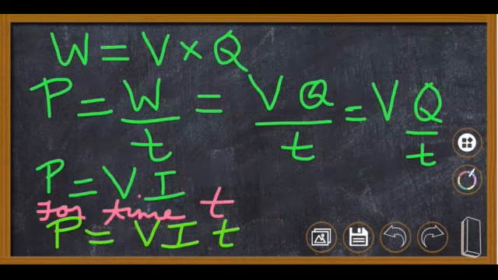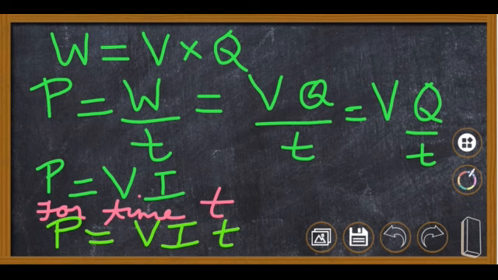Now let us study this mathematically. Now we know that when current flows, work is done. Work is done in moving a point charge from one point to another, and work done can be expressed as V into Q. W is the work done, V is the potential difference, and Q is the charge which is moving from one point to another. So W, that is work done, is equal to V into Q.